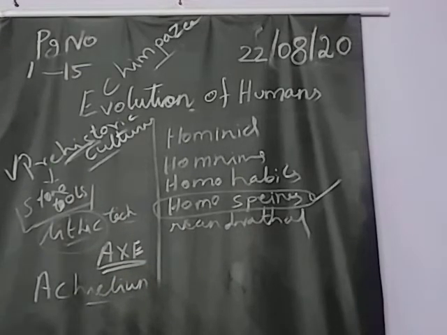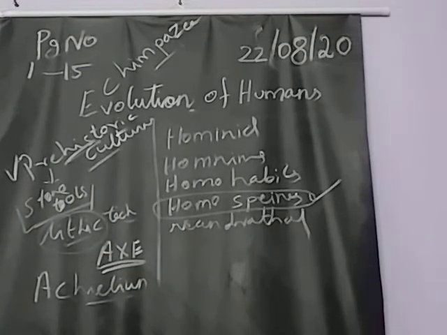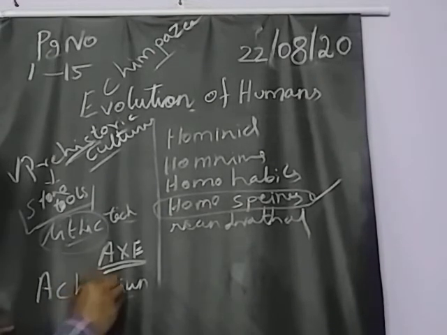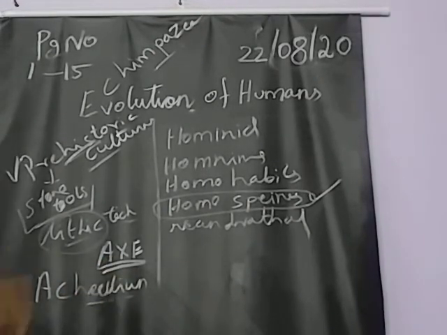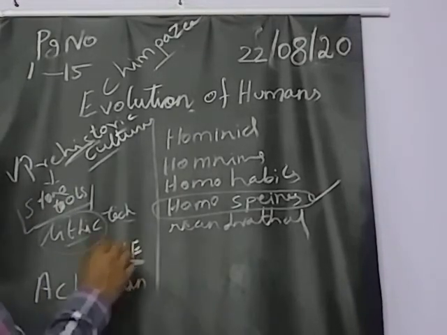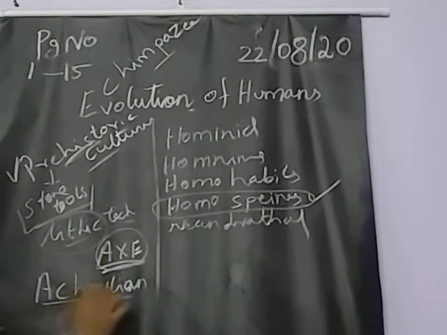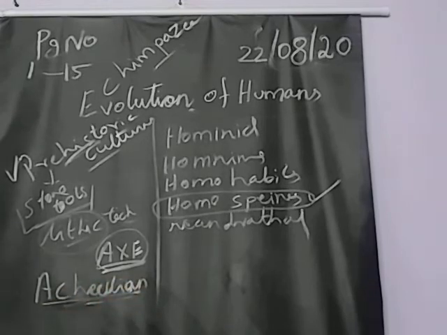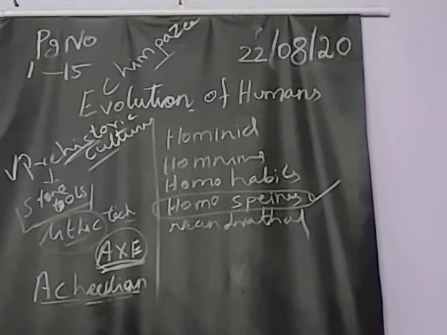Hand axes. What is that? The first hand axe they used. That will be called Acheulean. So, the first hand axe, what's the name? Acheulean is the answer.